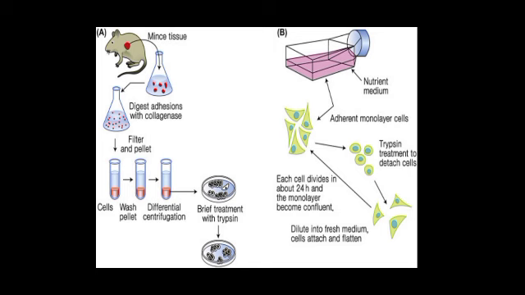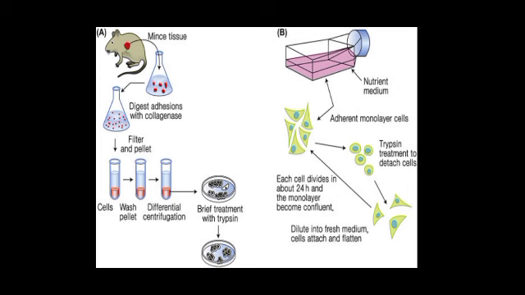The cells are washed, and we obtain them in pure form through differential centrifugation, because they are mixed with different components of the tissues, so through the centrifugation technique we obtain the cells. After a brief treatment, these masses of cells are treated with trypsin to get single cells. These are then transferred to the nutrient medium on a flat-based surface, where they form adherent monolayers.